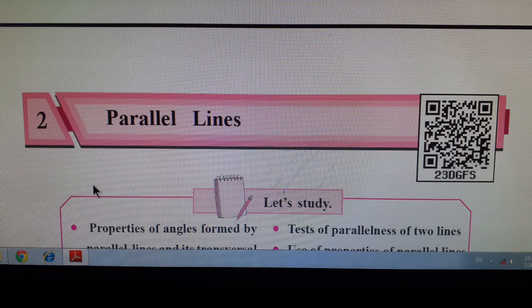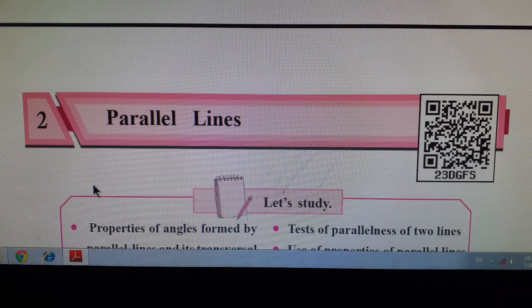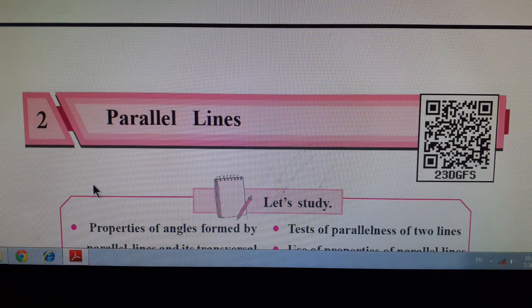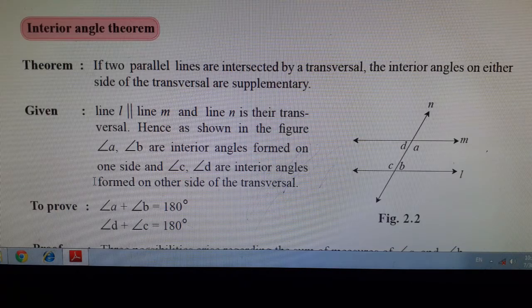Dear friends, in 9th standard, chapter 2, parallel lines. In this chapter, we prove the interior angle theorem. The theorem is known as the interior angle theorem. Theorem: if two parallel lines are intersected by a transversal, their interior angles on either side of the transversal are supplementary.